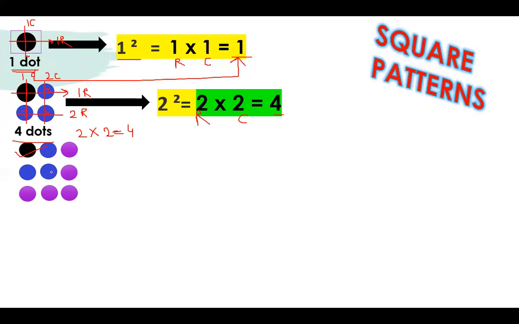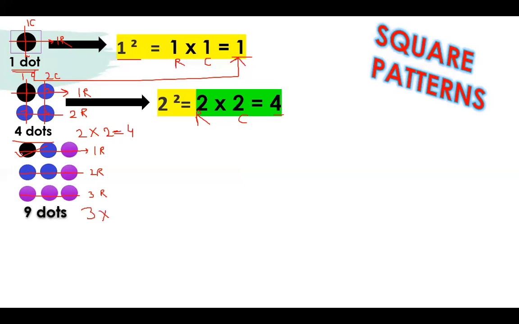1, 2, 3, 4, 5, 6, 7, 8, 9. So 9 dots are there. So how will you represent it as a square? Whose square is 9? Firstly you have to see one column, one row. This is the second row. This is the third row. So how many rows are there? Is it with you now? 3 rows.